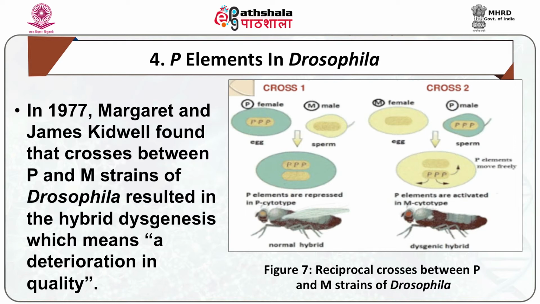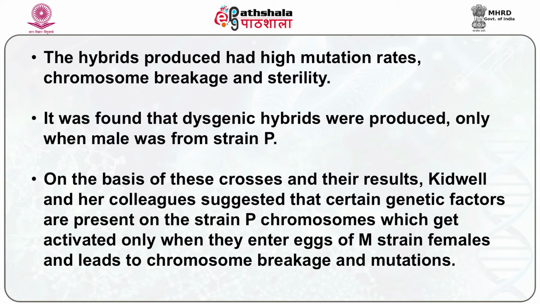In 1977, Margaret and James Kidwell found that crosses between P and M strains of Drosophila resulted in hybrid dysgenesis, which means a deterioration in quality. The hybrids produced had high mutation rates, chromosome breakage and sterility.